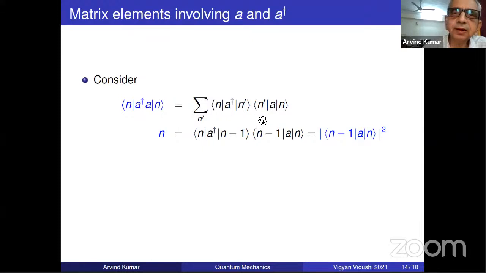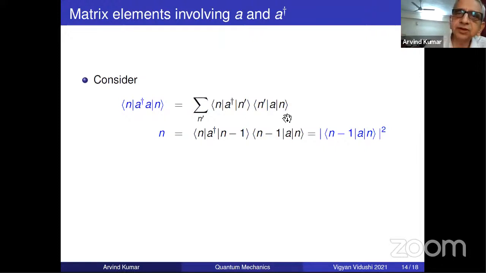Okay, one answer says orthogonality of different states. No, orthogonality here doesn't come in the picture. No, nothing else yet. I'm repeating. Okay, there is one answer on YouTube. Yeah. As A dagger on n minus 1 gives n. Yeah. Very good. Or A gives you n to n minus 1.